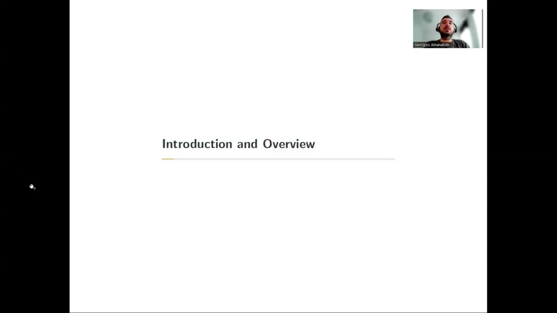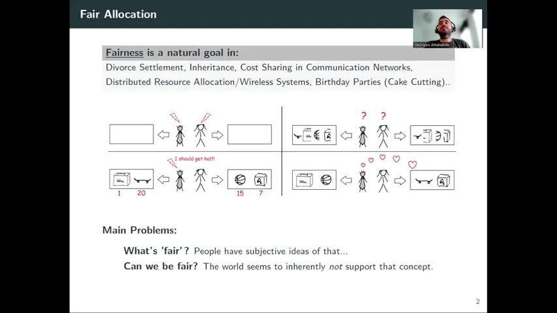So this is a paper about fair division. Fairness is a natural objective in many scenarios, and of course, one might ask what is fair in our setting and whether fairness can be achieved.